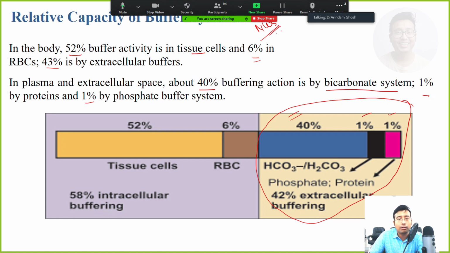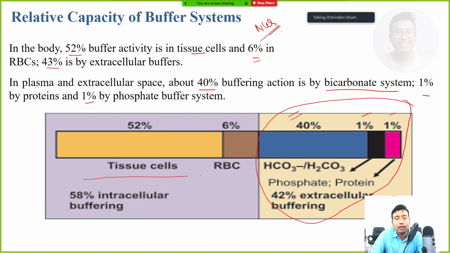1% are those minor buffers, but when we consider inside, intracellular buffering, the majority is phosphate buffer. Also the cells of bones and skeletal muscle play some minor role, but the majority is phosphate buffer inside the cell.